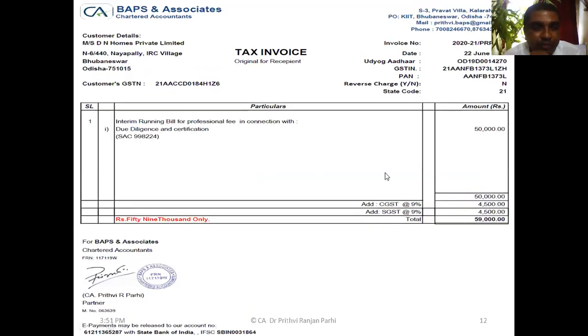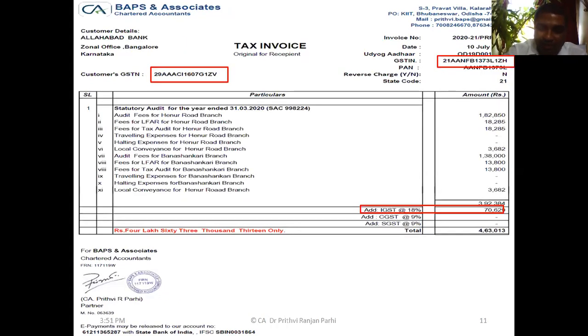This is also a B2B invoice. You can see the GSTN of the customer and the GSTN of the supplier. Here, what kind of ITC can this person take? The CGST and SGST, because both of them belong to the same state. So this is the credit one person can take. If these kinds of supplies are made, one case is IGST, the other is CGST and SGST.